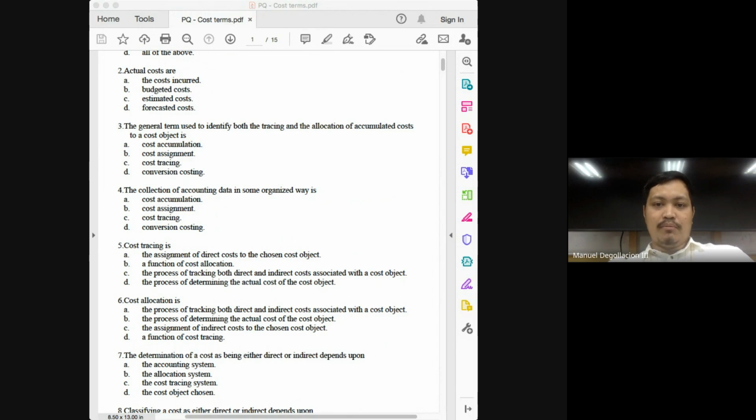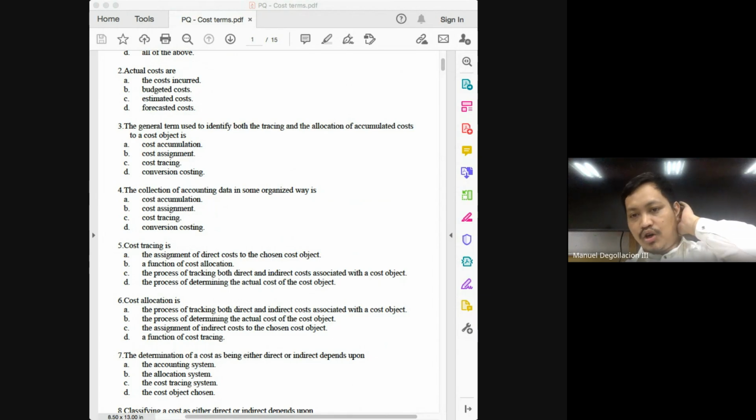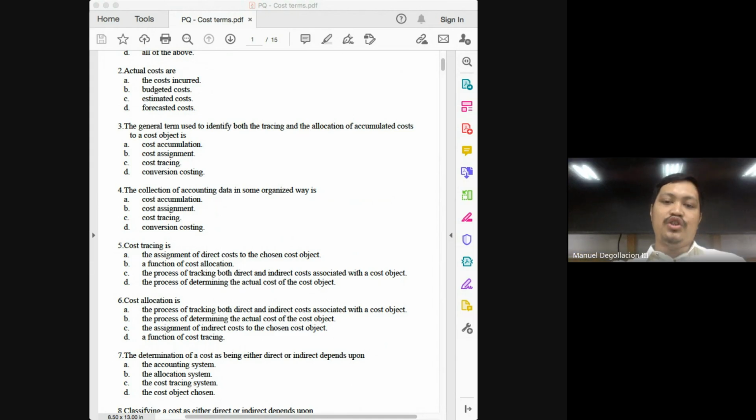Will these kinds of questions come out? Most definitely yes. But from what I've heard, based on recent trends, the board exam will not simply be this kind of question. It will now be multiple statements. You'll be asked how many statements are true. So number 3 and number 4 could be combined together. Statement 1, cost assignment refers to the term used to identify both the tracing and allocation. Statement 2, cost accumulation is the collection of accounting data in some organized way. So for you to answer that question correctly, you need to know the definition of those terminologies.